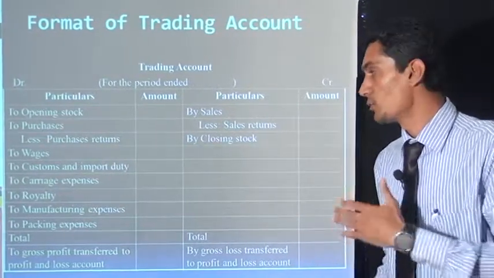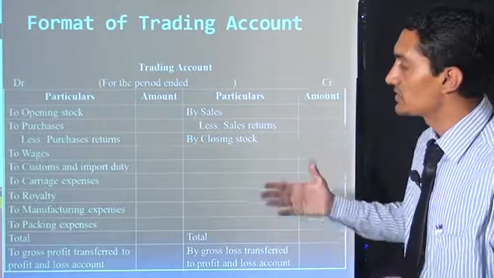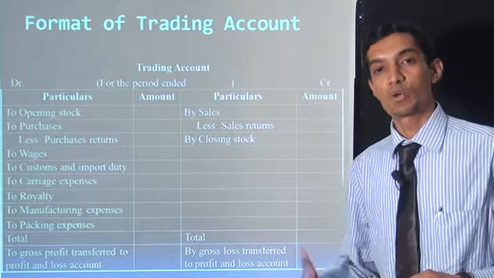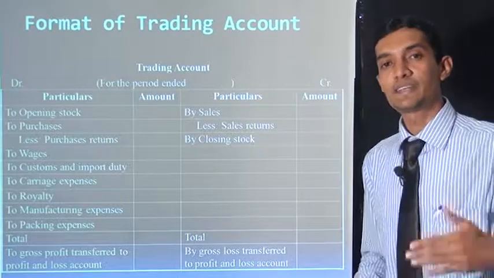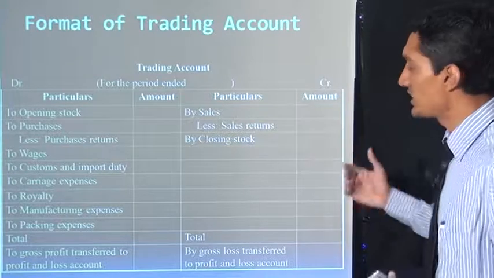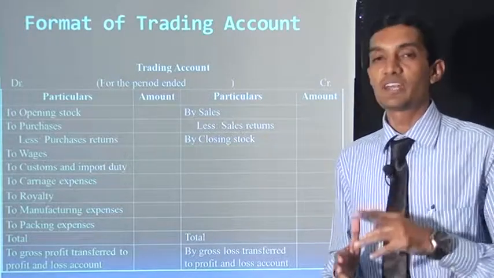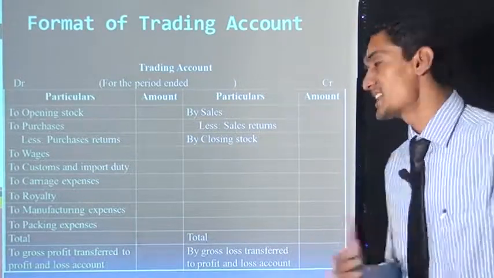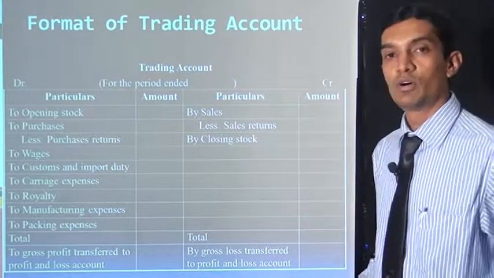Customs and import duties: whatever material we purchase from outside our own country, in that situation we pay import duty or customs. Carriage expenses like lorry, we already discussed. Royalty, manufacturing expenses, packing expenses, all that come under the trading account. On the credit side, by sales less sales return. Whatever we sell, if the goods are defective, our debtors return the goods to us, so sales returns are there. And last is by closing stock. Now this is the format of the trading account.